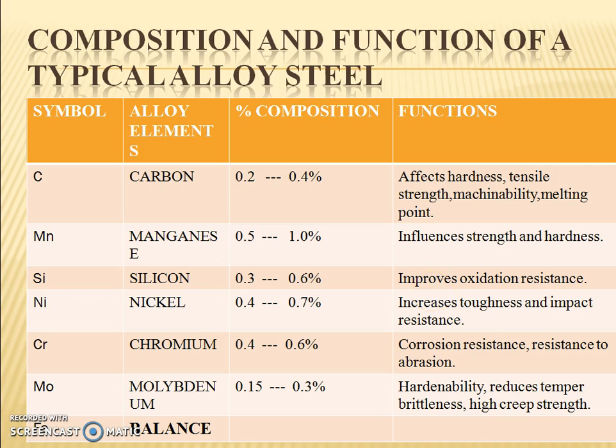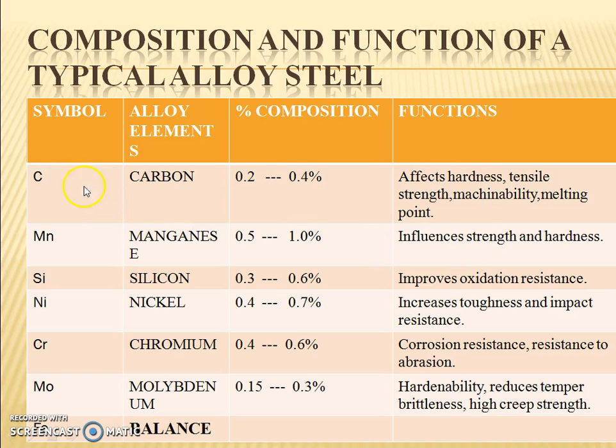The tabulation shown here emphasizes the composition and functions of a typical alloy steel. The symbols are shown here, and the alloying elements, percentage of composition and respective functions are tabulated.